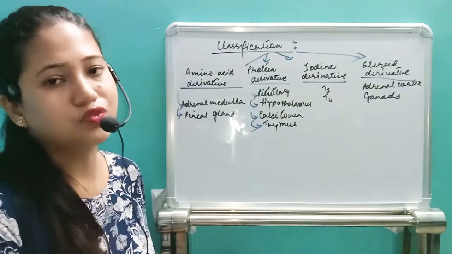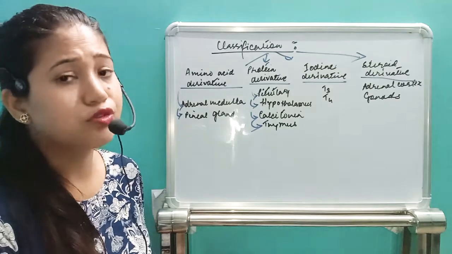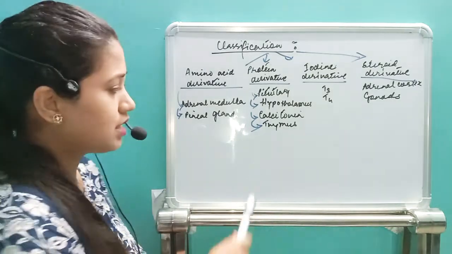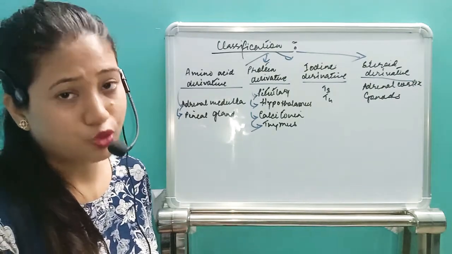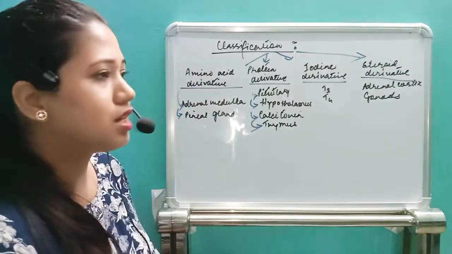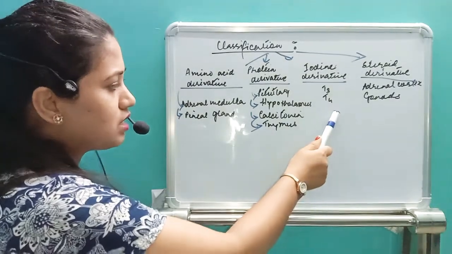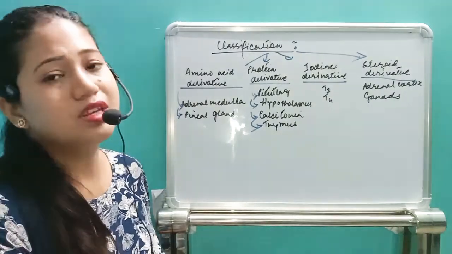Then the hypothalamus will release oxytocin, vasopressin, and releasing hormone and inhibiting hormone for the adenohypophysis. Calcitonin from the thyroid gland, and the thymus releases the thymosin hormone, which are protein derivatives. Next one, iodine derivative, that is the thyroid gland, which releases thyroxine, an iodine derivative, but calcitonin is a protein derivative, remember. Next one, the steroid hormones.